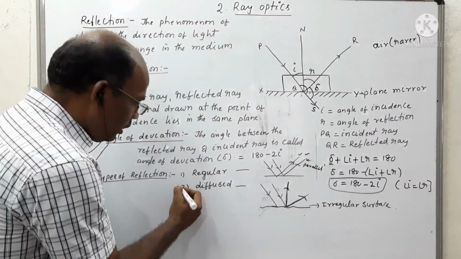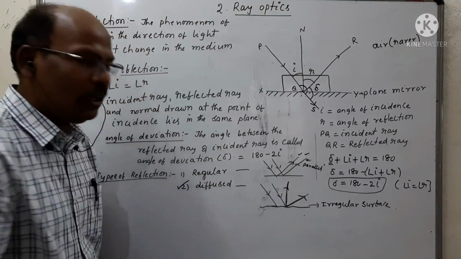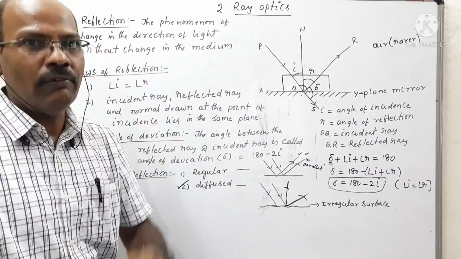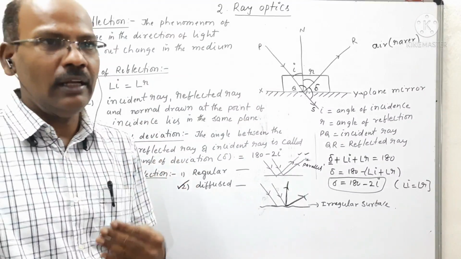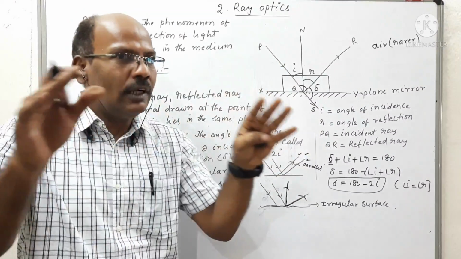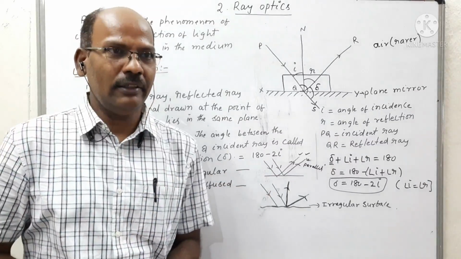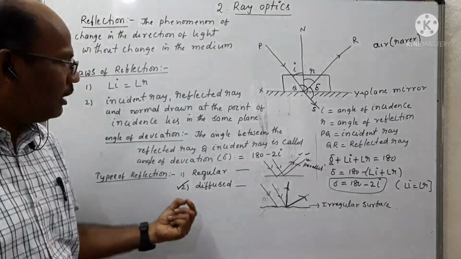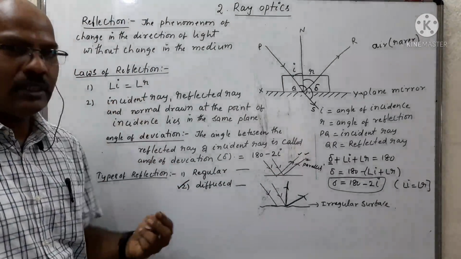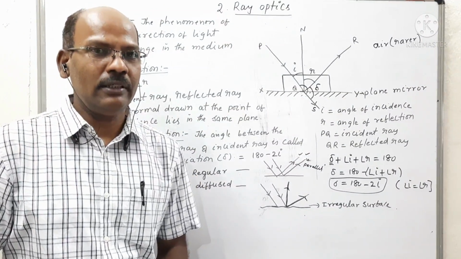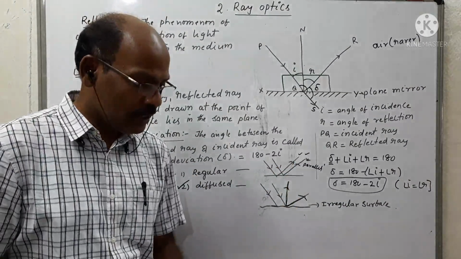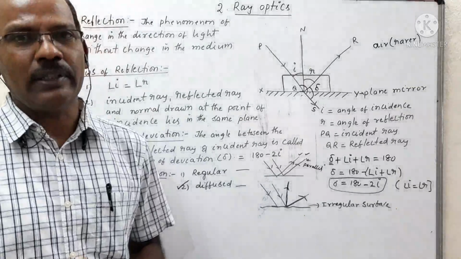So diffuse reflection plays a vital role in our daily life to observe all objects very clearly. So this is the topic of reflection: laws of reflection, angle of deviation and types of reflection.